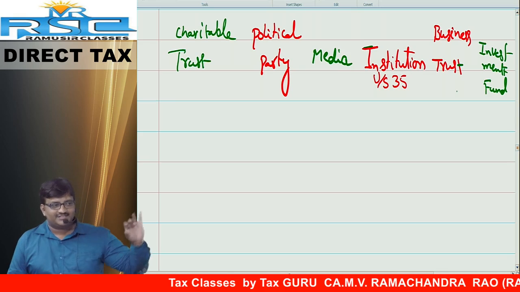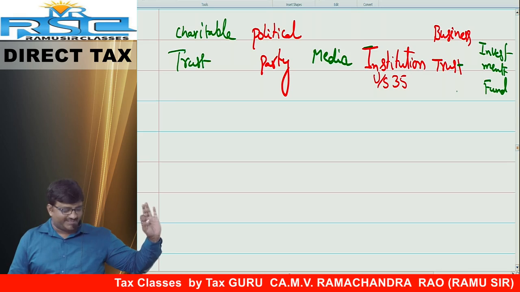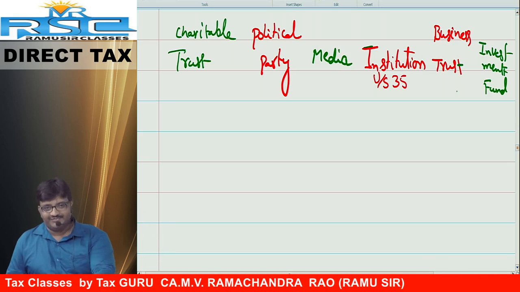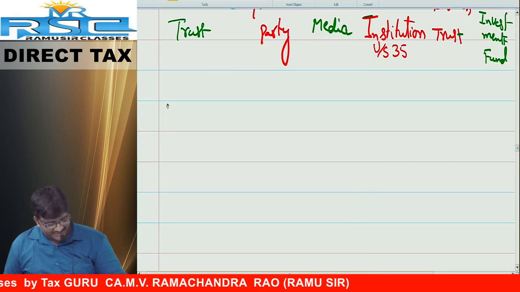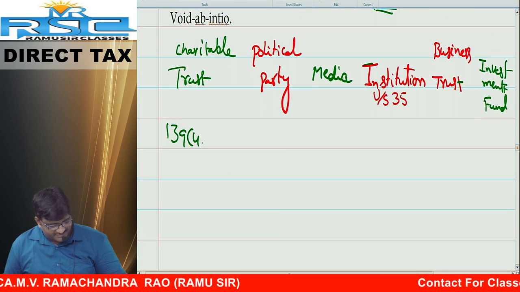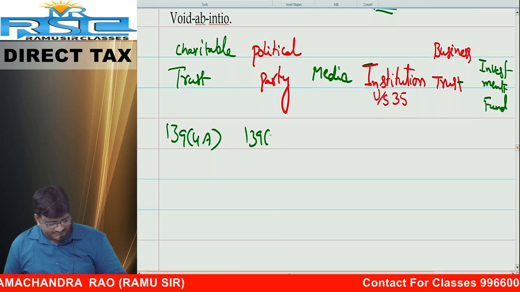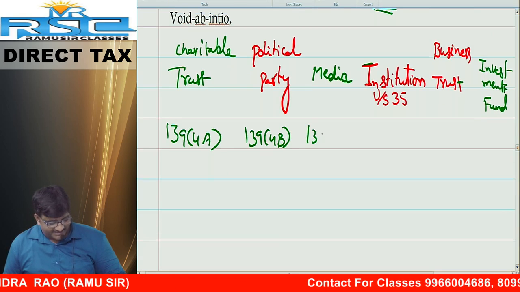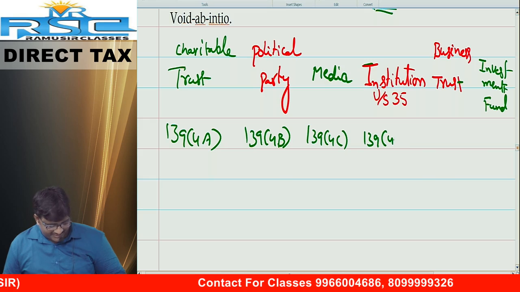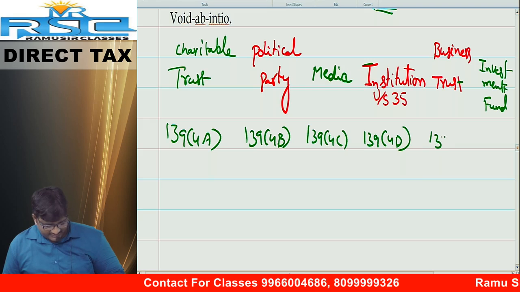Number 1. Charitable trust. Political party. Media. Institution. Business trust, investment fund. Chalo. 139 subsection 4A, 4B, 4C, 4D. Come on, correct. That's what I want. 4B, 4C, 4D, 4E, 4F.